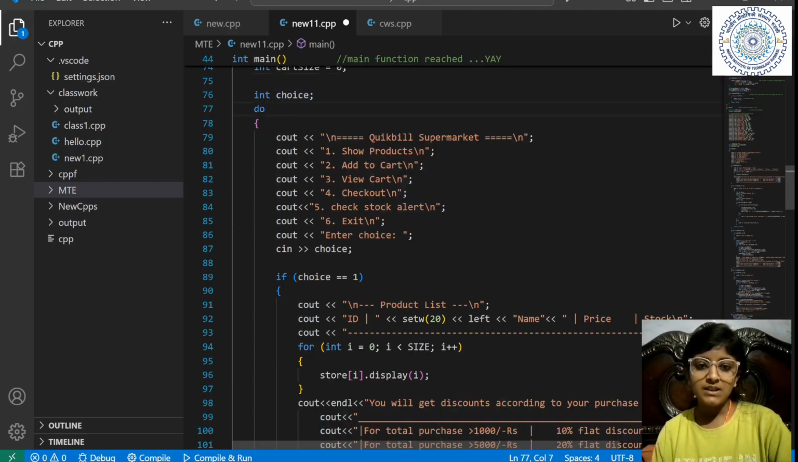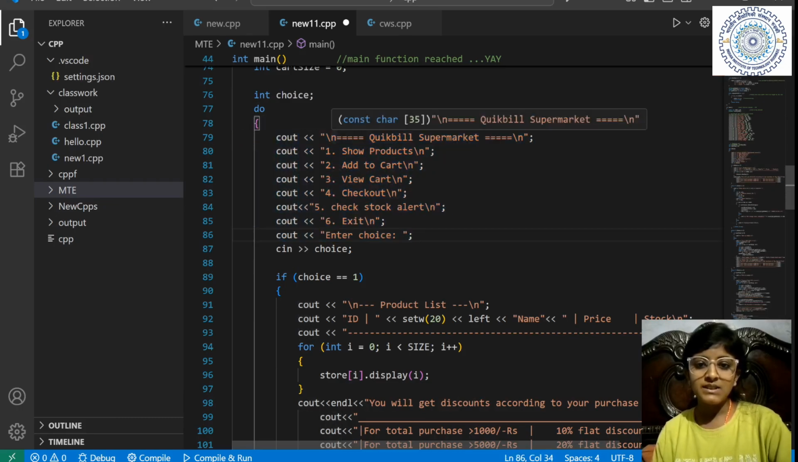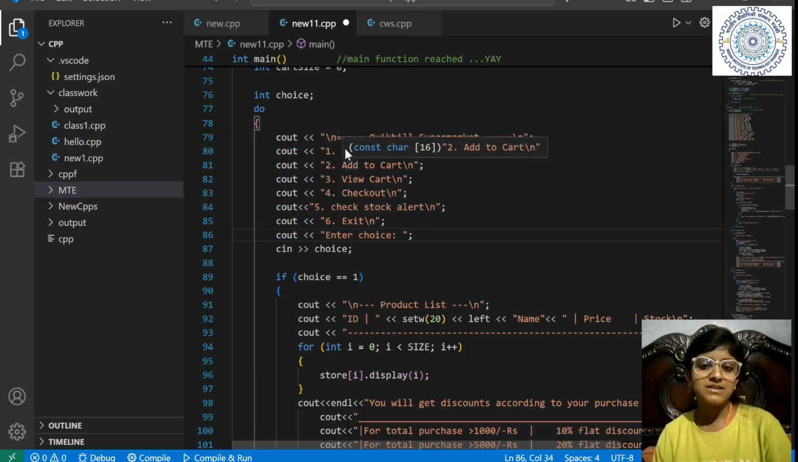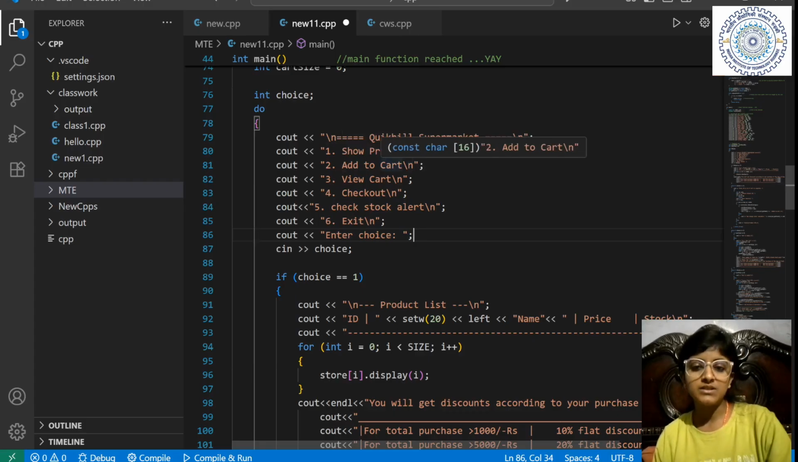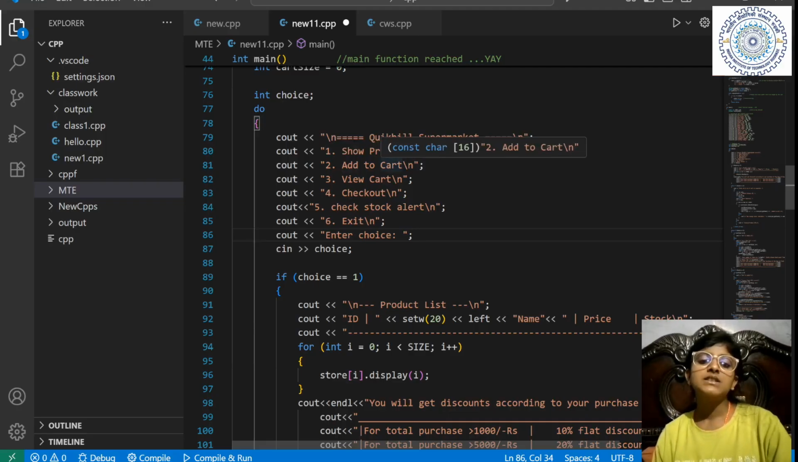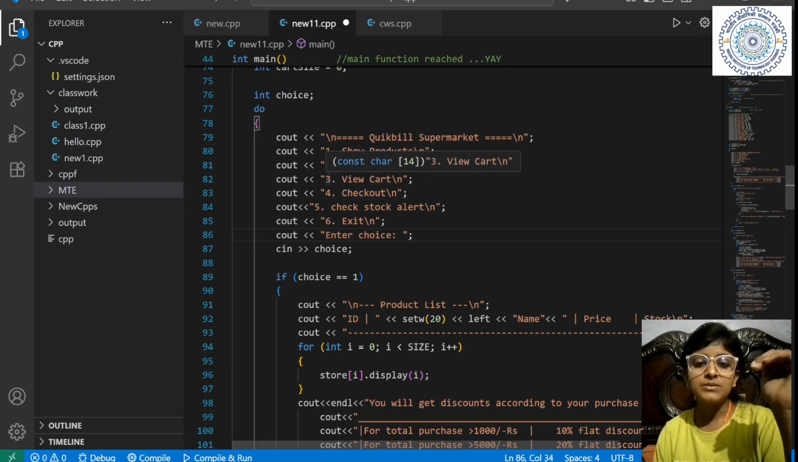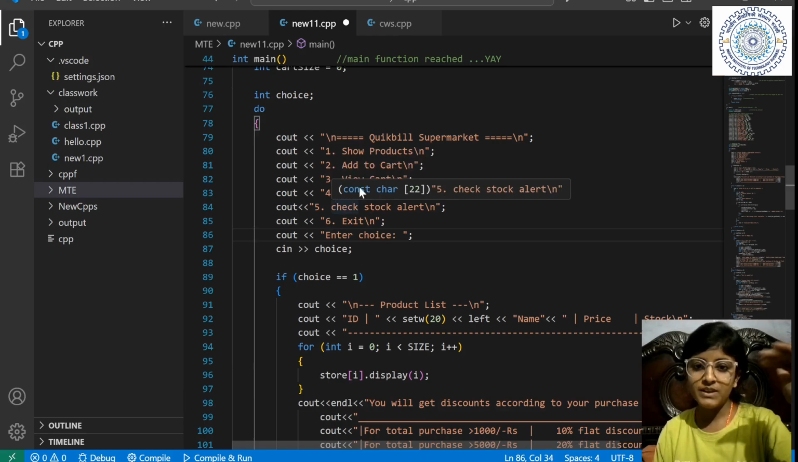Now I will tell the user some details. This is a quick bill supermarket. Firstly, if you want to see the products, you can choose number 1. When you want to add items to your cart, you can choose number 2. If you want to view your cart, you can choose number 3. If you want to check out from the shop, you can take 4.